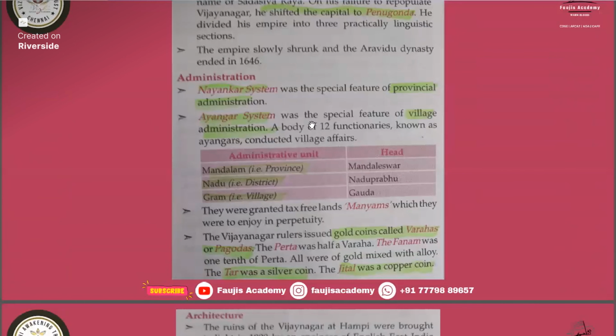The Nayankara system was a special feature of provincial administration, and Ayagar was a village administration. This was for provincial and this was for village. And Mandalam is known as province, Nadu is district, and Gram is village. And the heads were known as Nadu Prabhu, Gram Gauda, and Mandaleswara.